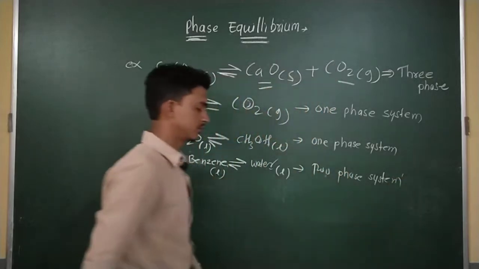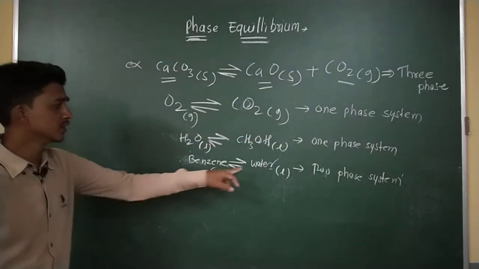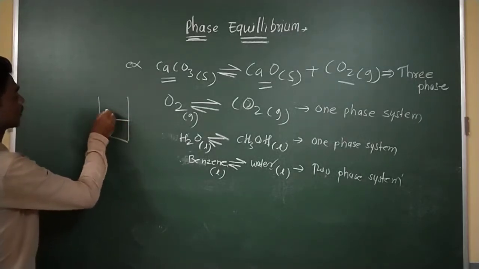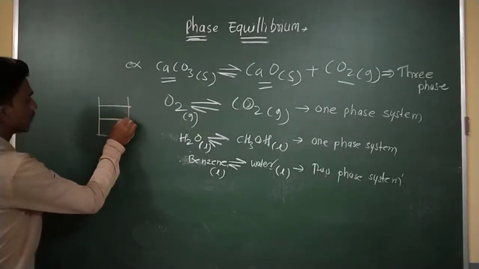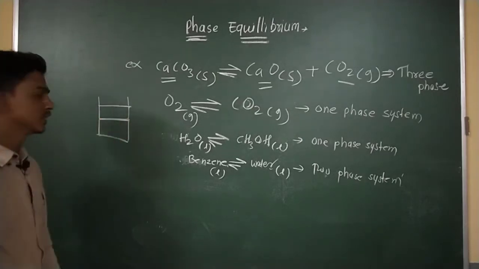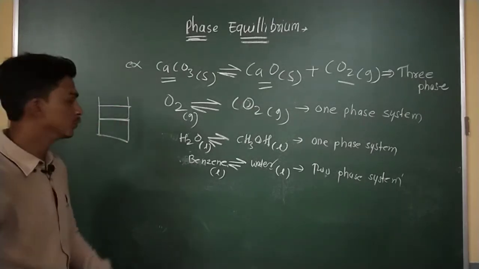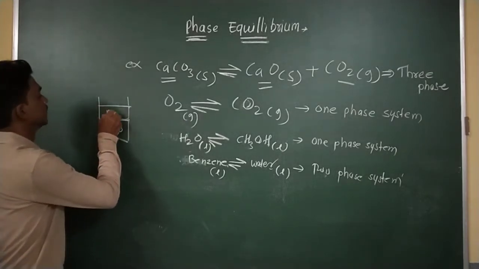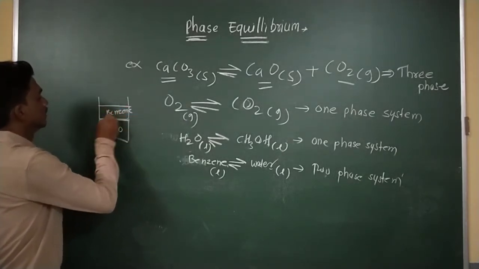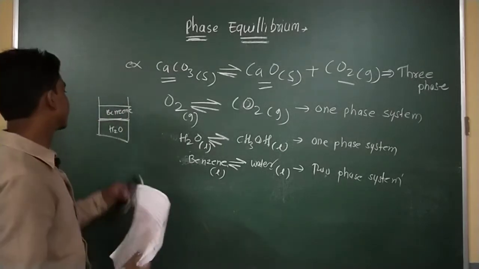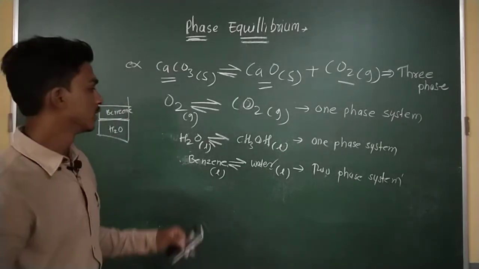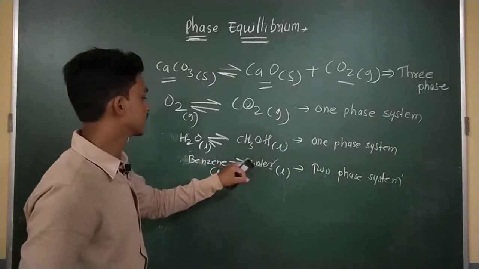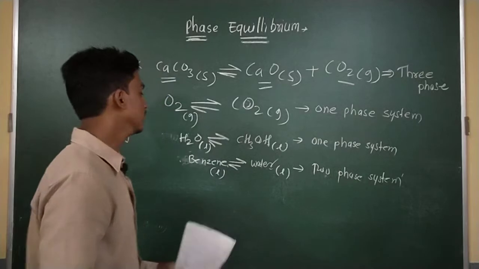Because this benzene and water molecules, like that, this is the beaker, this is the water, and this is the benzene. A boundary surface exists in between these two liquids. This is the water and this is the benzene, and a separate layer exists between these two liquids. So this is a heterogeneous system. We can say this is a two phase system.